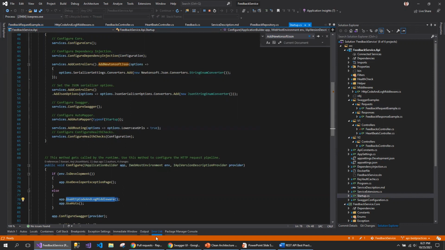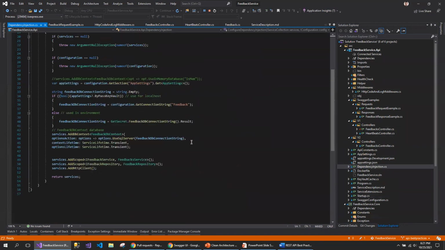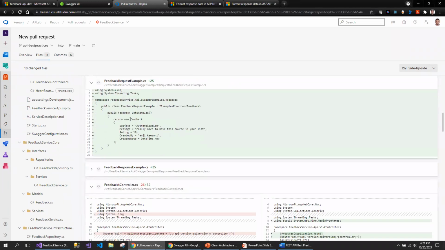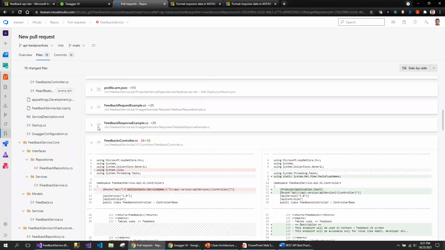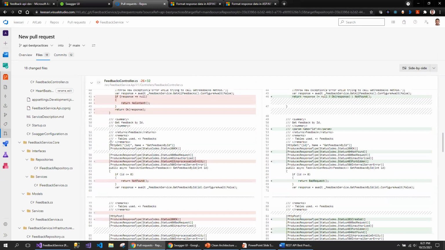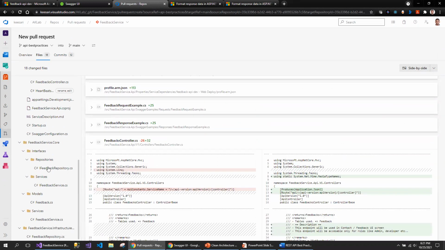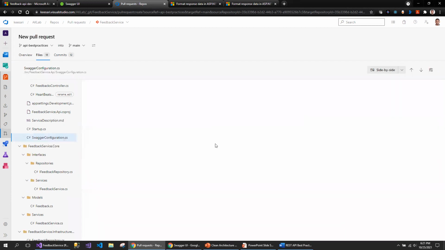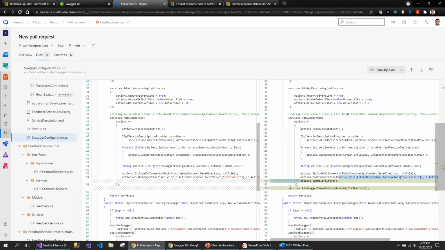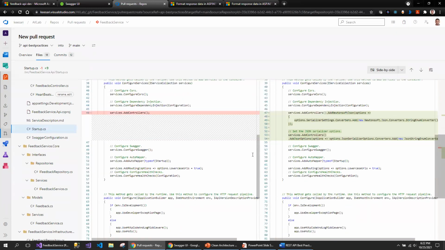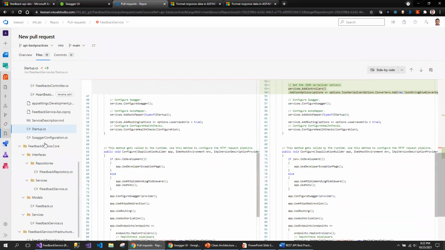I think I have done that in the dependency injection. Let me see my pull request. So as I mentioned, this is a new class being added here. Same thing for the response object. I've added one more. So I'm looking for the, give me 1 second, Swagger configuration. So these are the 2 lines you need for that extended Swagger documentation. Sorry, I was not able to figure out this. And in my startup.cs, I discussed these are the 2 things added.